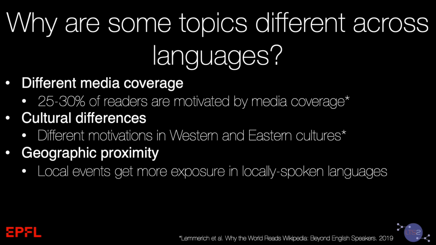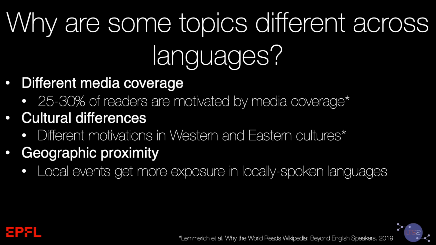So why do the results look like that? We have a few possible explanations. First, it might be different media coverage. According to the study cited below, interests of 25 to 30% of Wikipedia readers are driven by news. We can also see the similar tendency in our study. Second, cultural differences between Western and Eastern cultures.